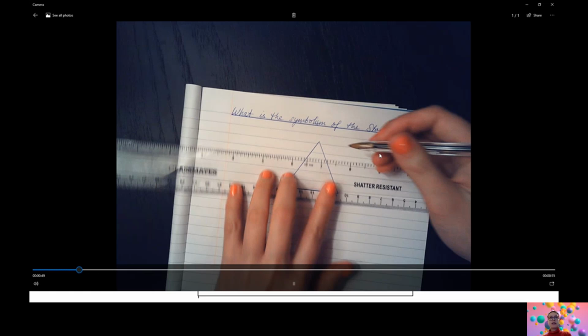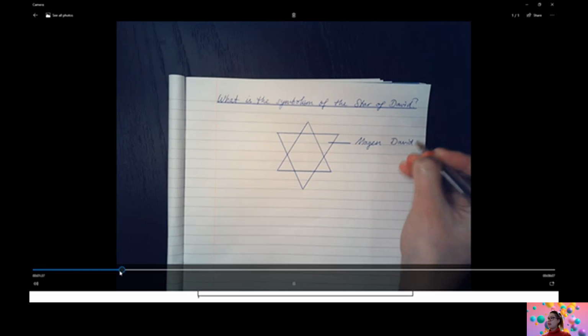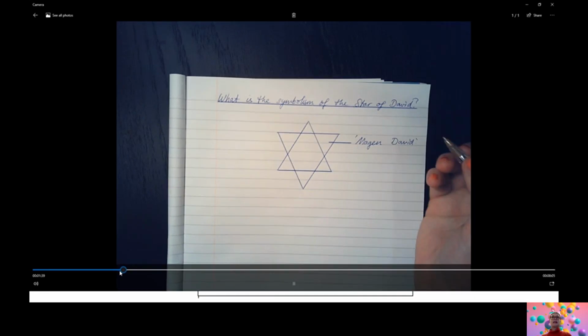And there is the second equilateral triangle pointing down. If you really wanted to make sure it was perfectly shaped, you could measure each length to make sure they were all the same length, but it doesn't have to be absolutely perfect. What's more important is the labeling part, annotating it. So this is also known as the Magen David, which means the shield of David.